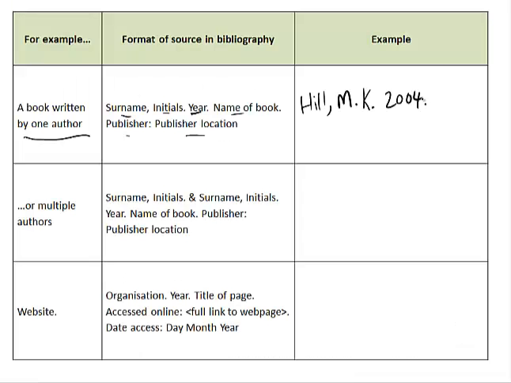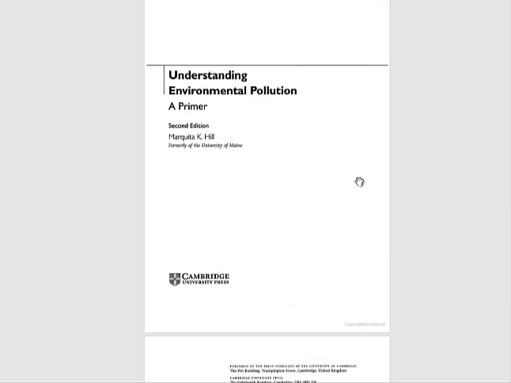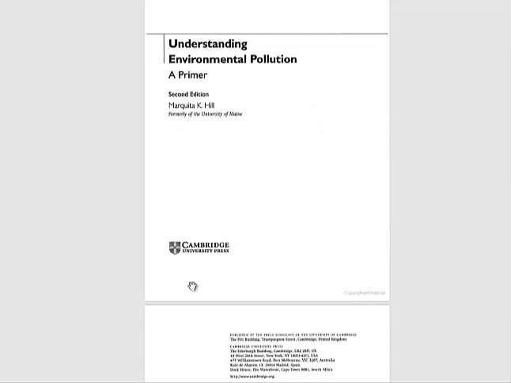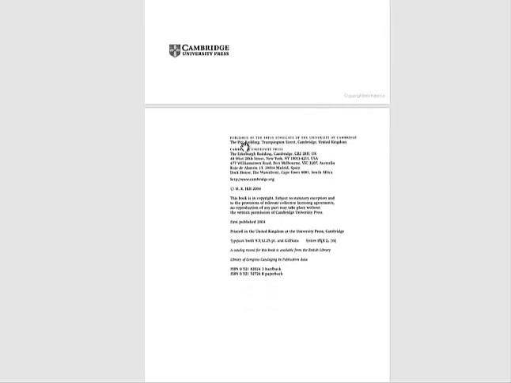So if you are typing it, you can make this in italics. Otherwise, when you're writing it, you can just write it in one line. I just don't have space. Then full stop again. The name of the publisher, we see it over here, it's Cambridge University Press, but you'll also see it on this page, published by the Press Syndicate of the University of Cambridge, and then below, Cambridge University Press.